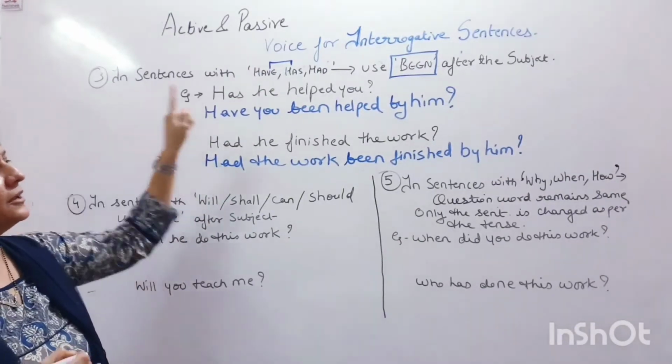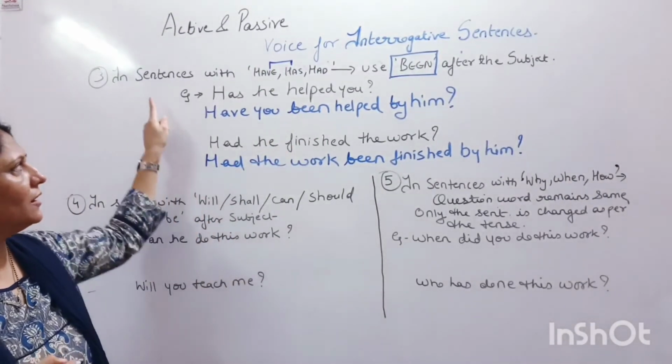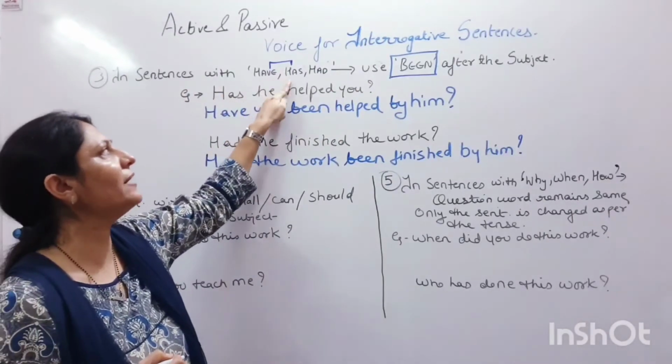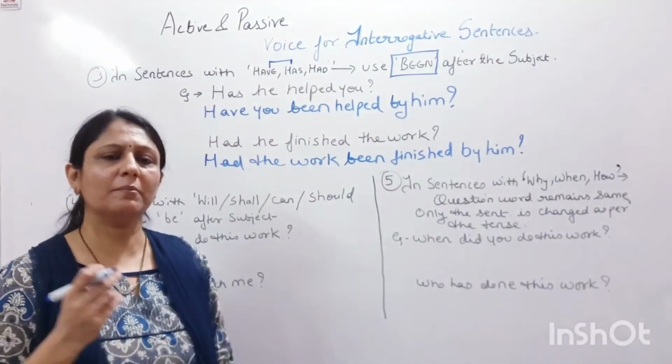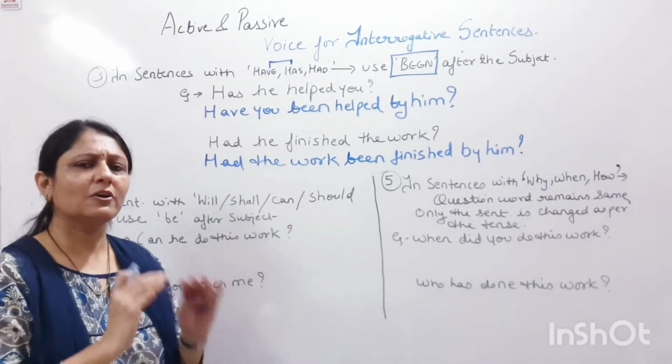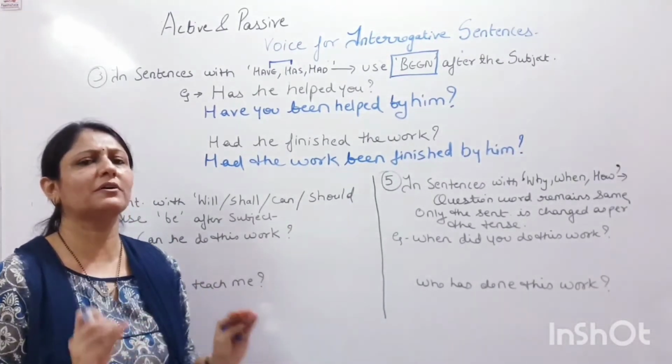So this rule is very clear to use. We use the word been in the sentence beginning with have, has and had. Coming to another rule which is again a very simple rule which you just need to memorize.